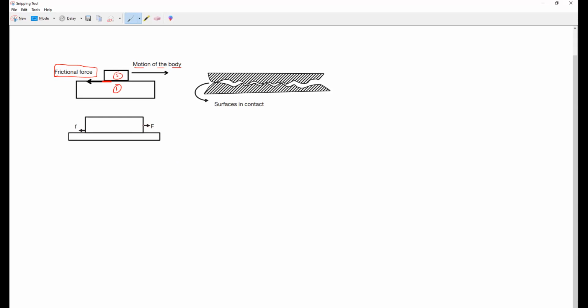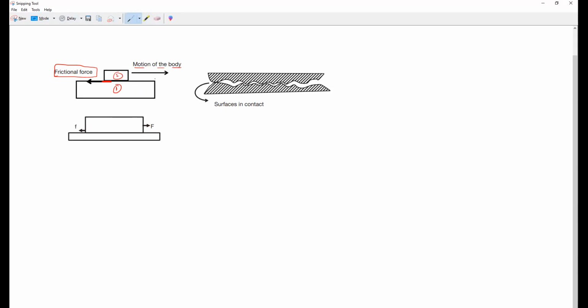Now, the force which is applied to the object which is trying to move is called F. And the frictional force is always represented with what letter? Small f. Applied force is capital F and frictional force is always small f.